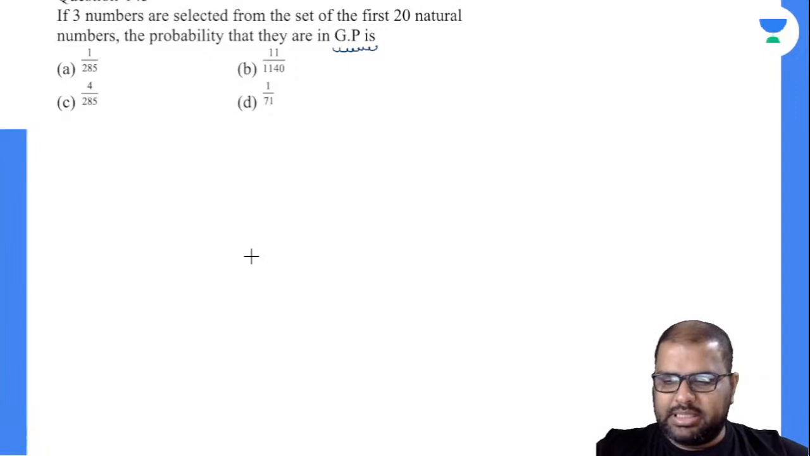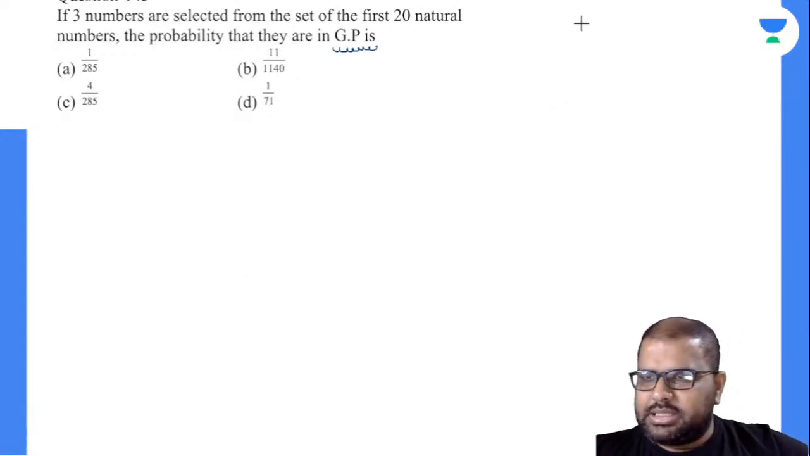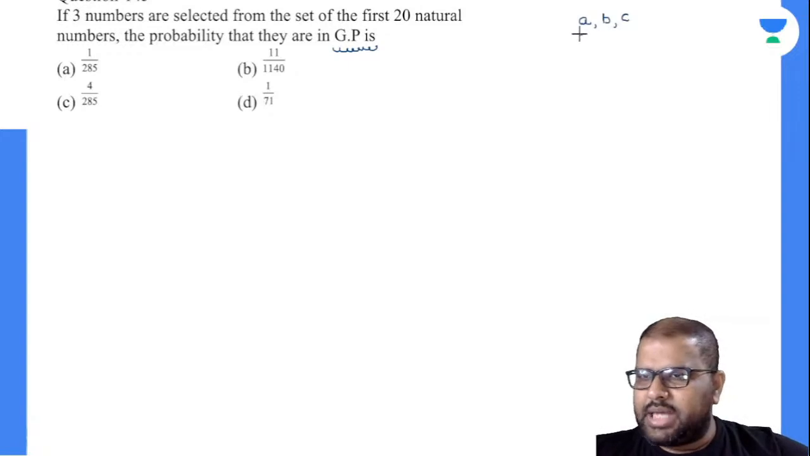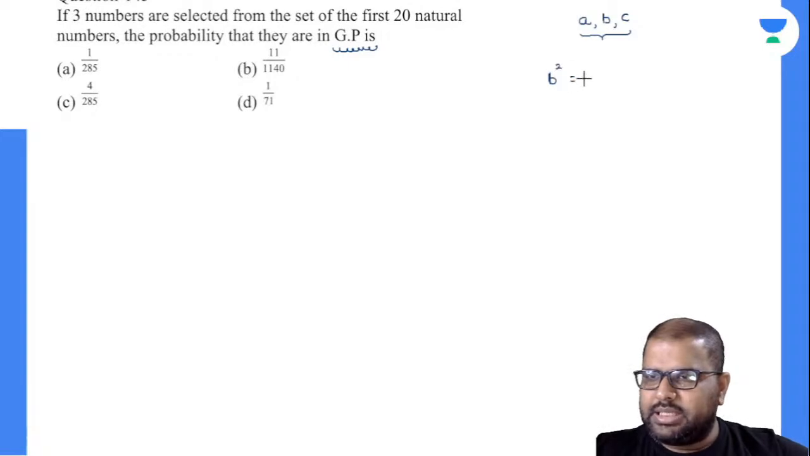If 3 numbers are selected, again, there is no need of arranging. Just close your eyes, pick 3 numbers from the box, take them outside. Let us suppose those 3 numbers are A, B, C. Now, what is the probability that they are in GP? When these 3 numbers have to be in GP, the format is B square must be equal to AC, and this is nothing but your geometric mean. Am I right or not? So the numbers have to be in this format.